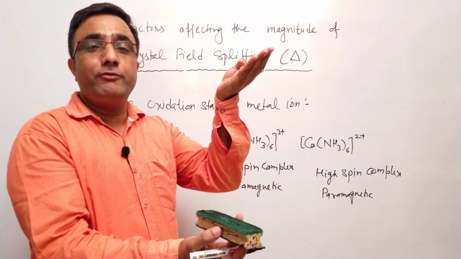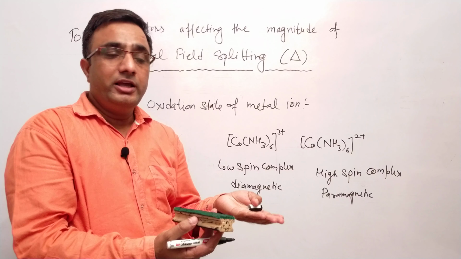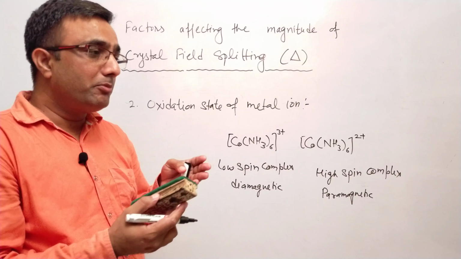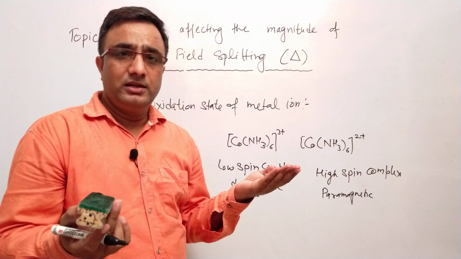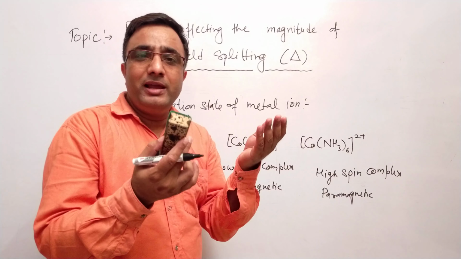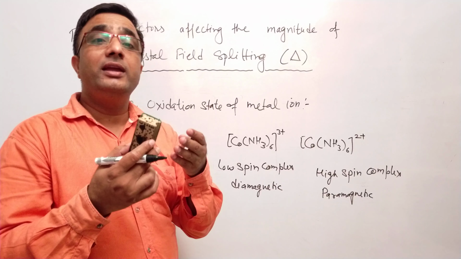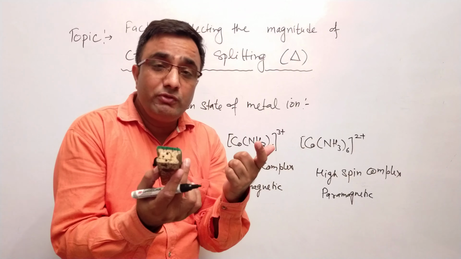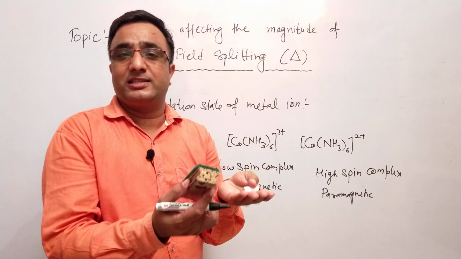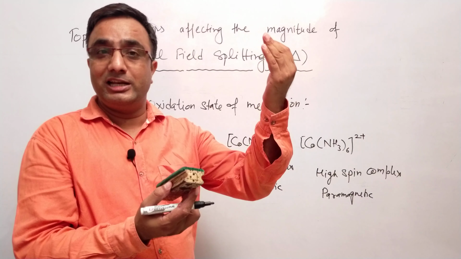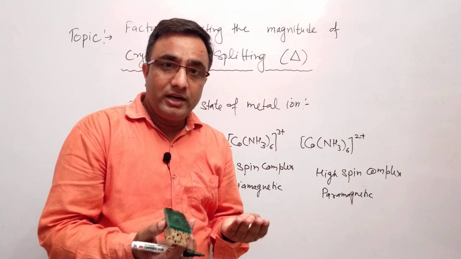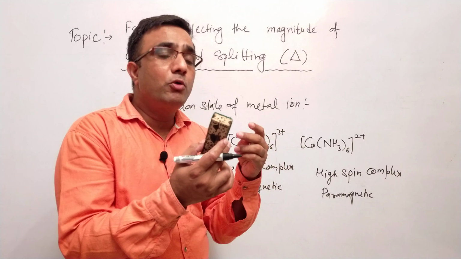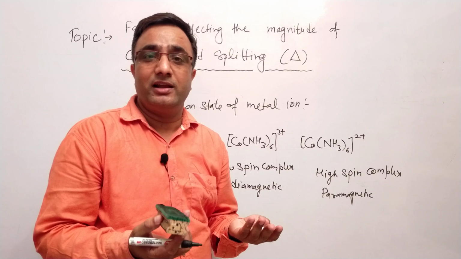Electrons will prefer to pair up in the lower energy level. If electrons prefer to pair up in the lower energy level, the number of unpaired electrons will be less. The complex will be less paramagnetic, or that can be diamagnetic in some cases. And in the cases in which the crystal field splitting gap is less, electrons prefer to go to the higher energy level. In that case, the number of unpaired electrons will be higher. So the system with more paramagnetism can be there.